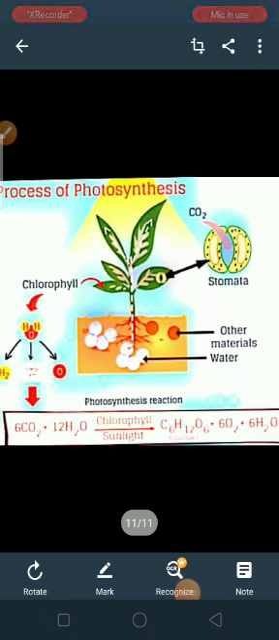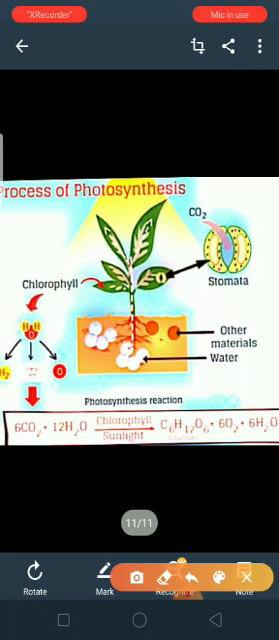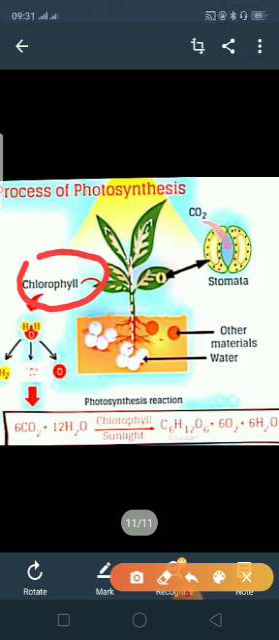Now, why does only the plant prepare its own food? What is specialized in them? Can we also prepare food? No, we cannot prepare food because plants contain a green colored pigment that is called chlorophyll. This chlorophyll traps the sunlight and converts it into chemical energy.